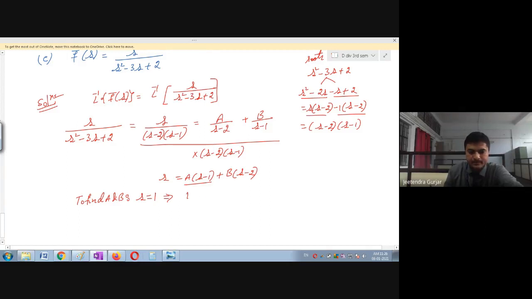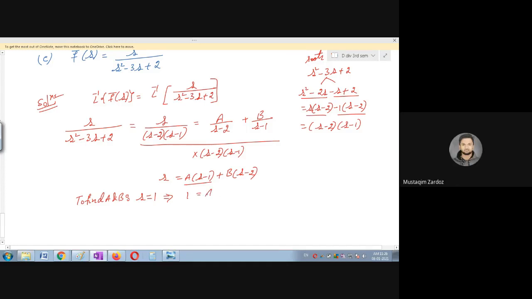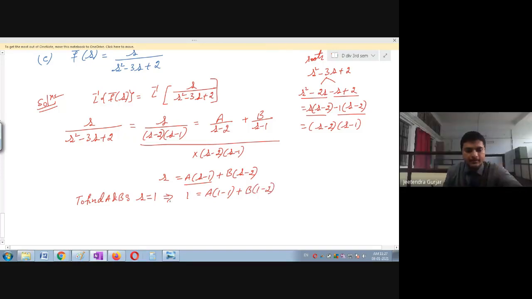No problem, beta. So this is 1 is equal to a, 1 minus 1. Sir, can you please explain the previous step? Okay. Fine. See, what I'm thinking here is I want to find A and B values, but at a time I cannot solve this. So what I will substitute for s such a way that one must be 0. So now I want first A to be 0 so that I can easily find B value.